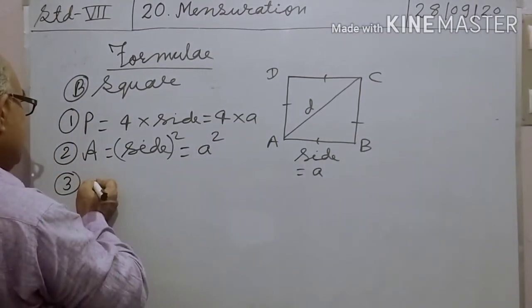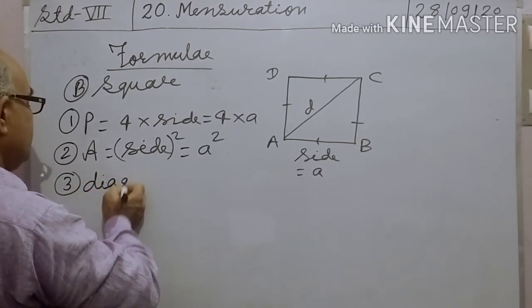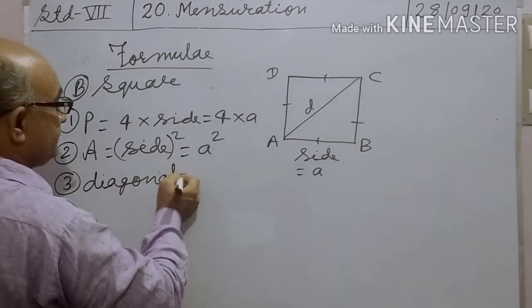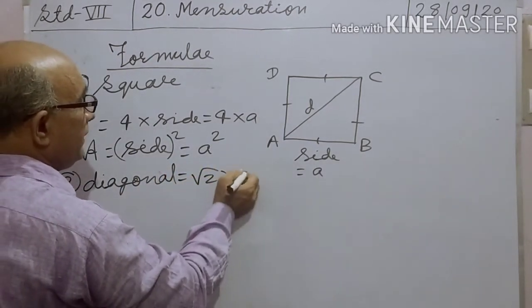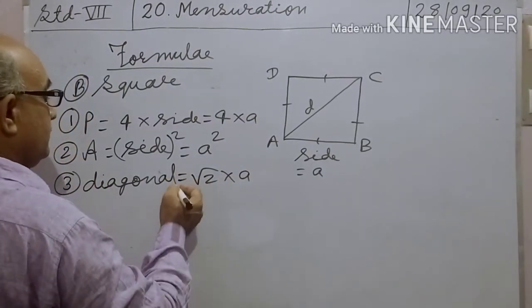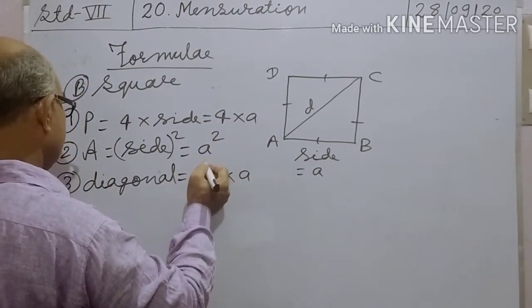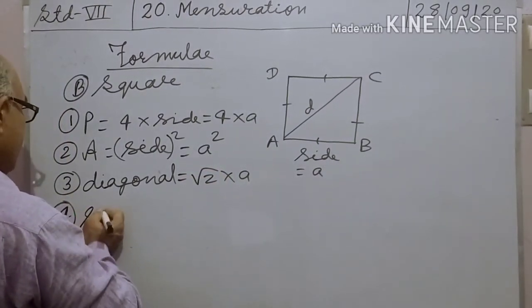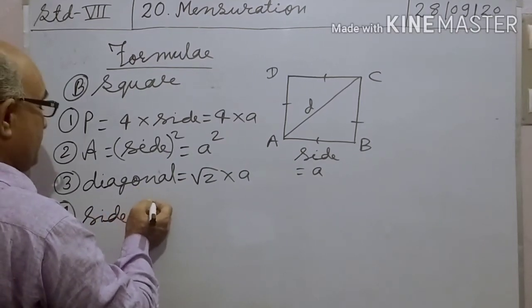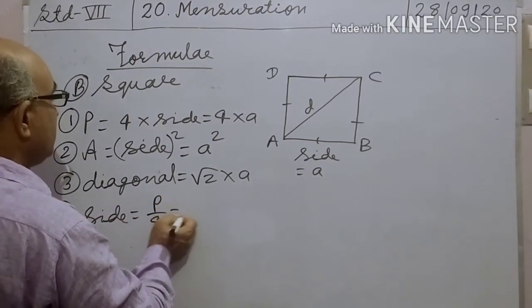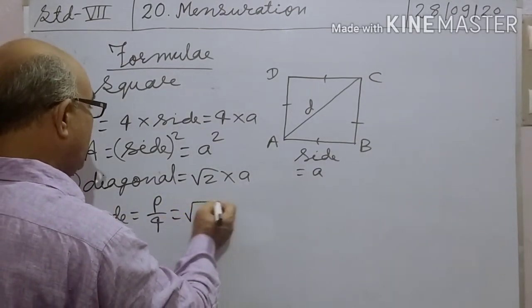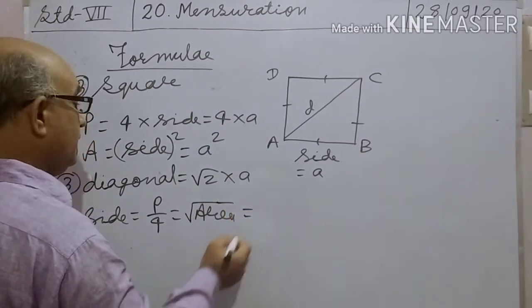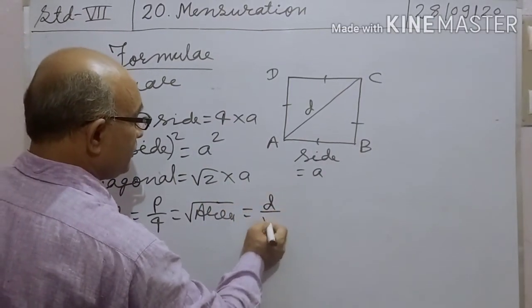3, diagonal equal to root 2 into A. And formula number 4, side of a square equal to P by 4, equal to under root area, or diagonal by root 2.